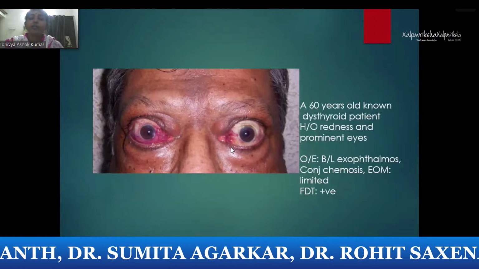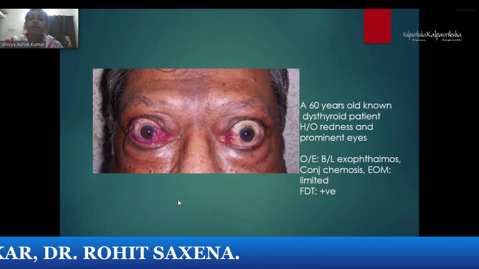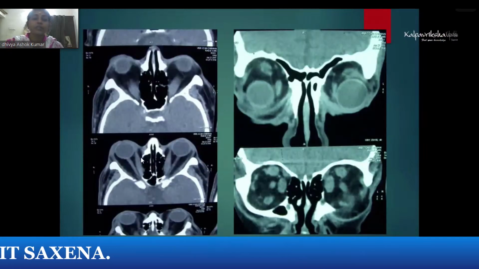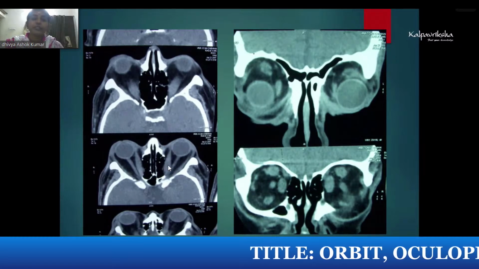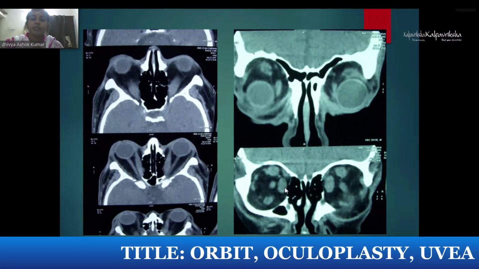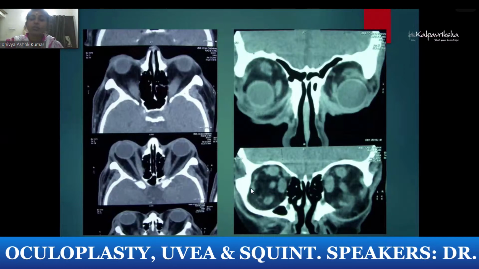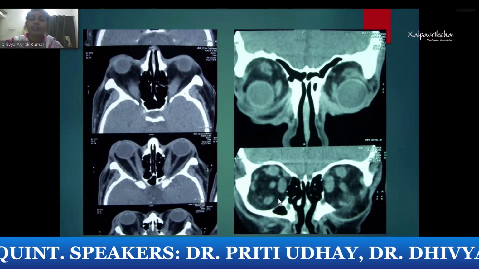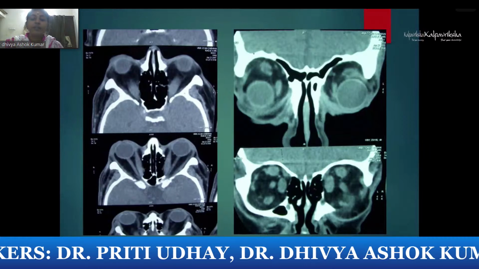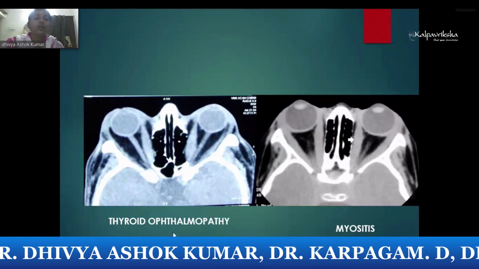Here is a patient with thyroid ophthalmopathy. In thyroid disease we use muscle thickness evaluation, where he has active disease. So you should be seeing muscle thickness. Here you can see the enlarged, thickened muscle. The tendon is spared, the belly is involved, the champagne bottle appearance. And in the coronal section, you can see the medial rectus. It goes in this order: the medial rectus is involved initially, and later the inferior rectus is involved. So the patient will have acute symptoms like pain, redness, restriction of movement, squint, double vision, everything.